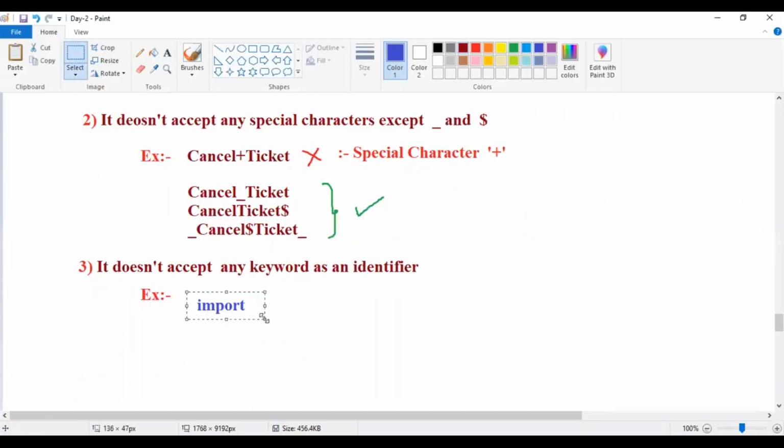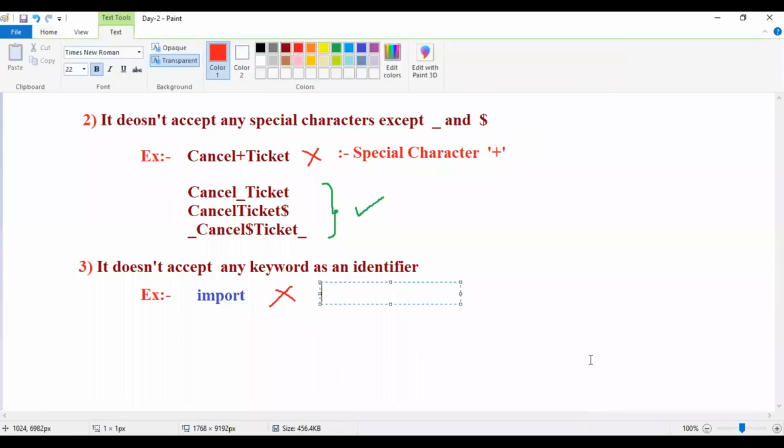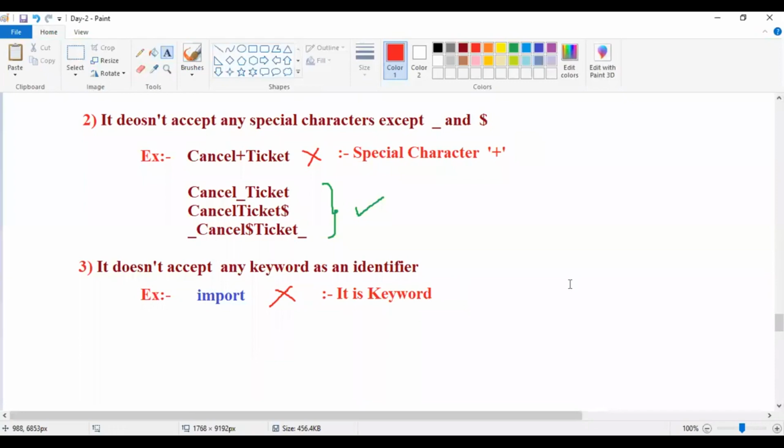Java is providing this name, Java is already using this name, so you are unable to use it. The reason is, it is a keyword. Keywords are not accepted. That is the third rule, guys.